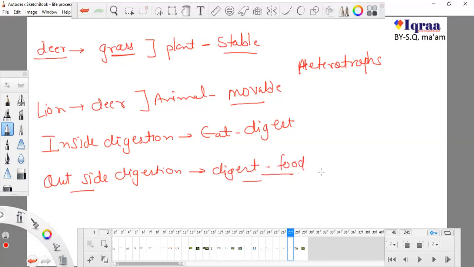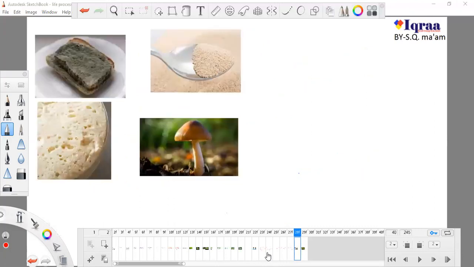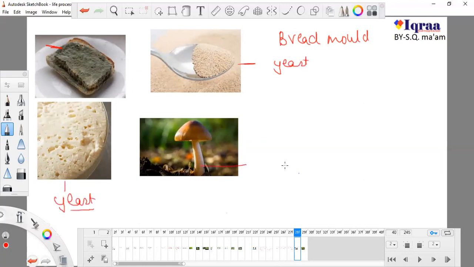Which type of organism does this type of digestion process? That is known as fungi. Fungi do outside digestion. These are some examples of fungi. You have seen this type of bread many times; this is known as bread mold. This is yeast, this is also yeast, and this is mushrooms.